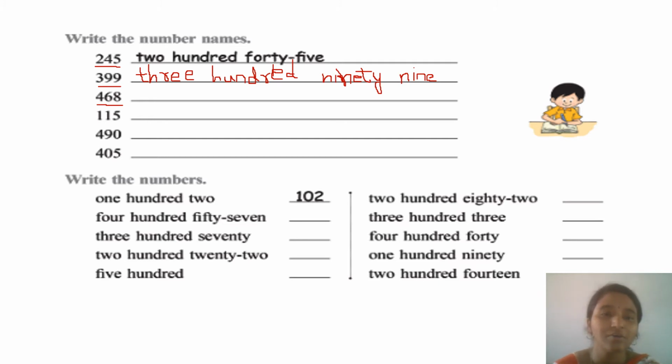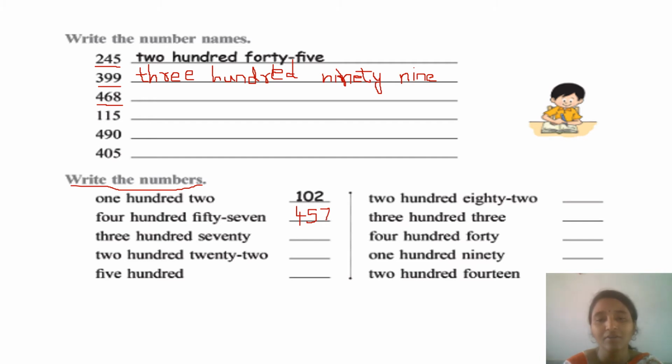Next, write the numbers. In this column, what have they given? They have given you the number names. For that, you have to write the numbers. First one is done for you. 102. 102 is written there for you. Next, 457. How will you write 457? 4, 5, 7.